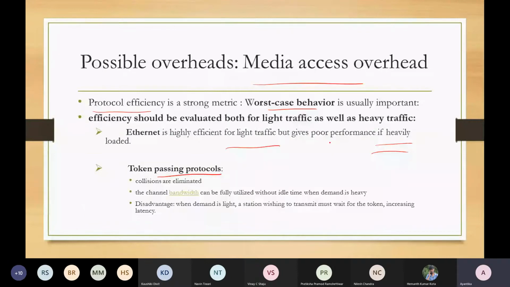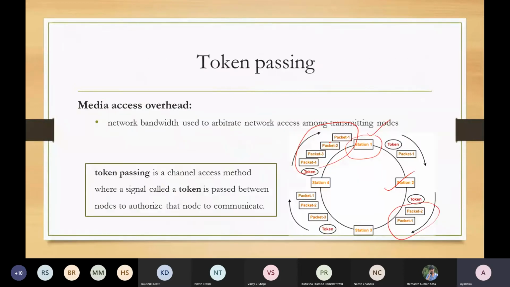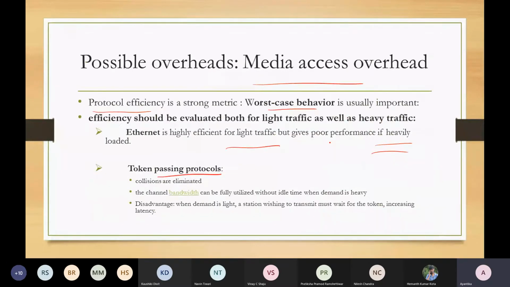But again, when we do this worst case behavior analysis, this token passing method is good for a heavily loaded scenario, when all the stations are willing to transfer their packets.